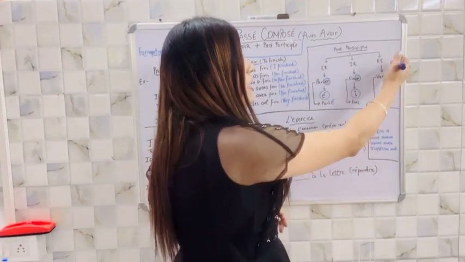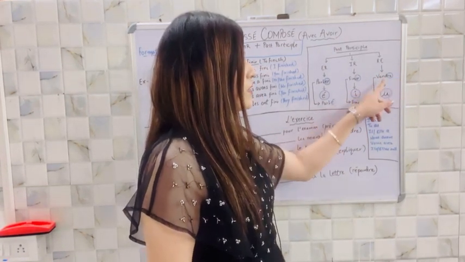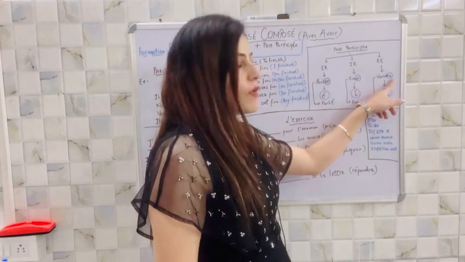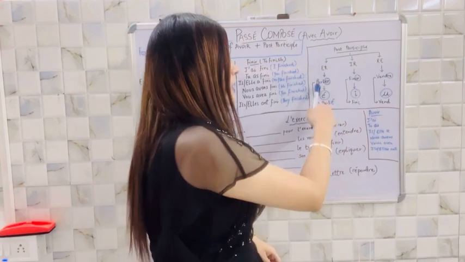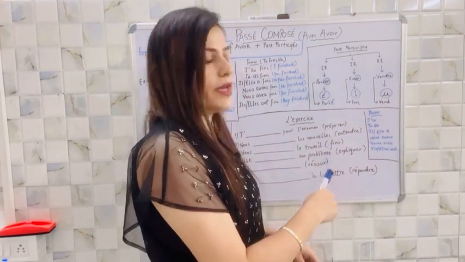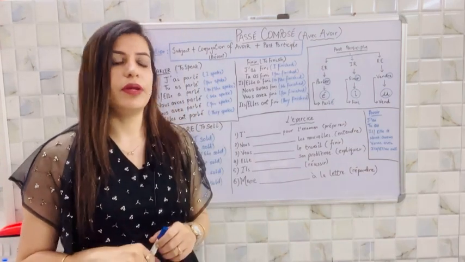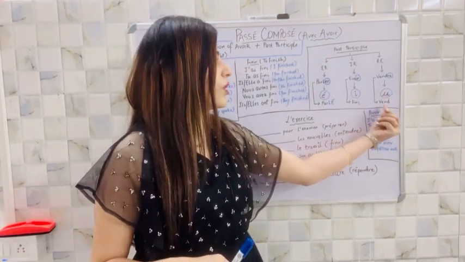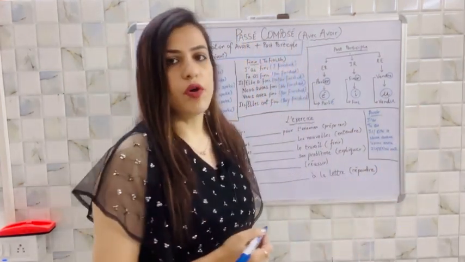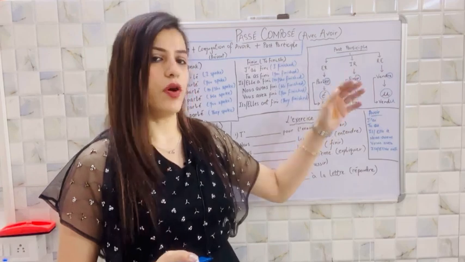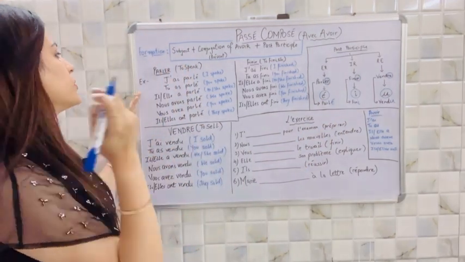Let's move forward to re ending verbs. Here I have taken the verb vendre, which means to sell. Now you will remove re from the end and add u. Whatever you need to add, I have circled it separately over here. If you remove re from any re ending verb, from vendre you will be left with vend. Simply add u, which means vendu is the past participle of vendre. Clear? So now let's proceed with our formation.